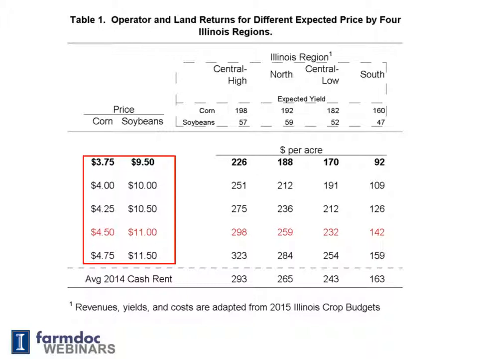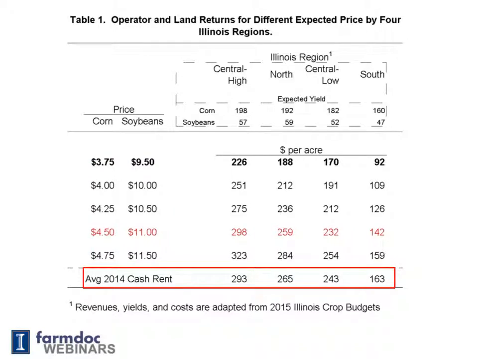Operator and land returns are given for 5 different price scenarios, which are the prices that are multiplied by the expected yields to arrive at crop revenue. ARC and crop insurance payments are also included, and those ARC and crop insurance payments go down with higher prices. Also given are average 2014 cash rents, which you see on the table. $293 is the average cash rent for Central High farmland, and that goes down to $163 per acre for Southern Illinois. Those are averages. Farmland cash rents will vary tremendously around those averages.